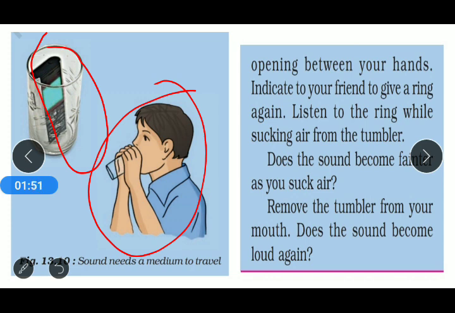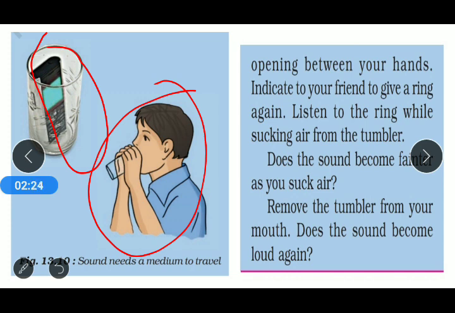It means that the intensity of sound before sucking the air is more as compared to the intensity of the sound which we hear after sucking out the air. That means as we reduce the amount of air in the glass tumbler, we hear a feeble sound. It means that we are hearing a low intensity sound of the mobile phone.